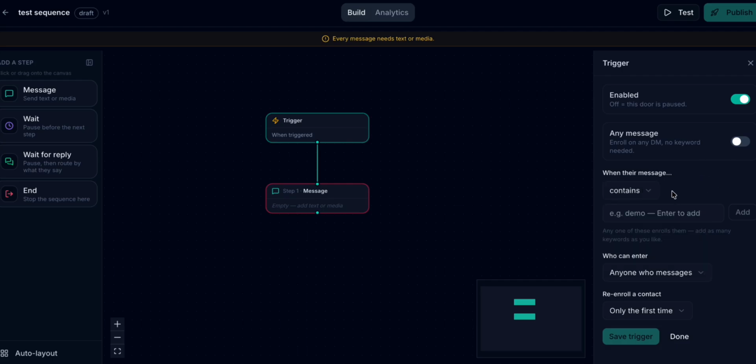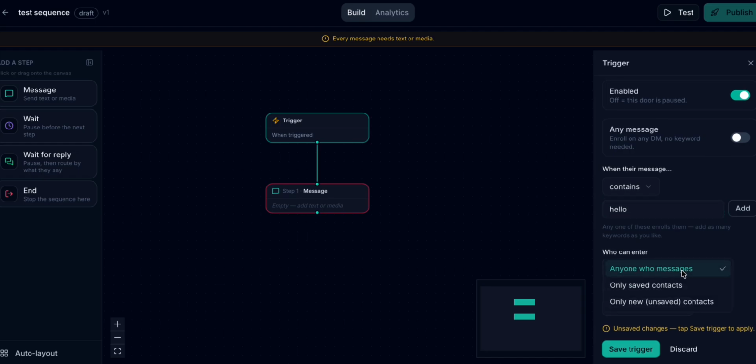So for contains, I'll just say something like contains hello, and then you can say anyone who messages, anyone who is a saved contact, and anyone who is an unsaved contact. So you can set this up as you want, but I'm just going to put it at anyone who messages, and then you say re-enroll a contact. So for this, re-enrollment means, do you want a person to be able to trigger this sequence again? So you can set it up after a cooldown or every time they match.